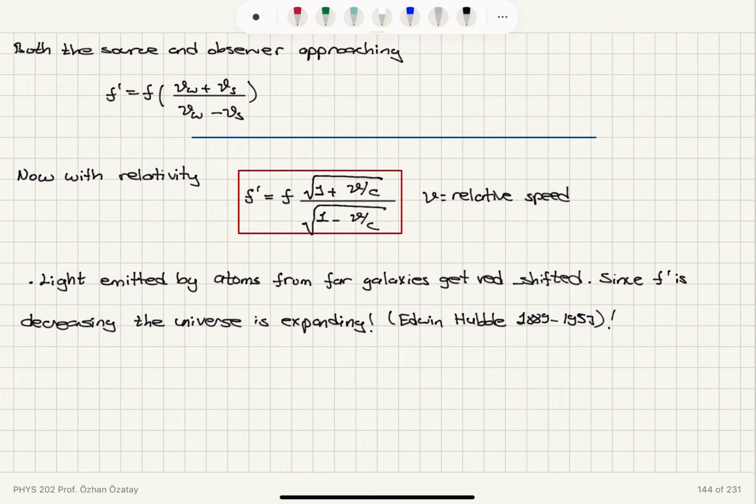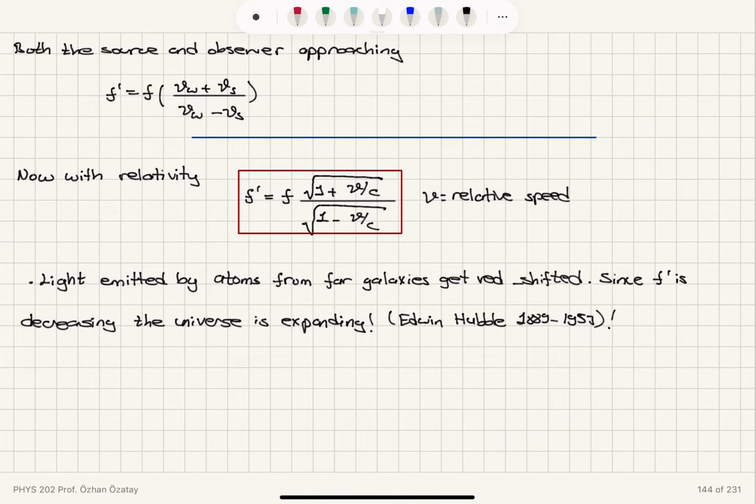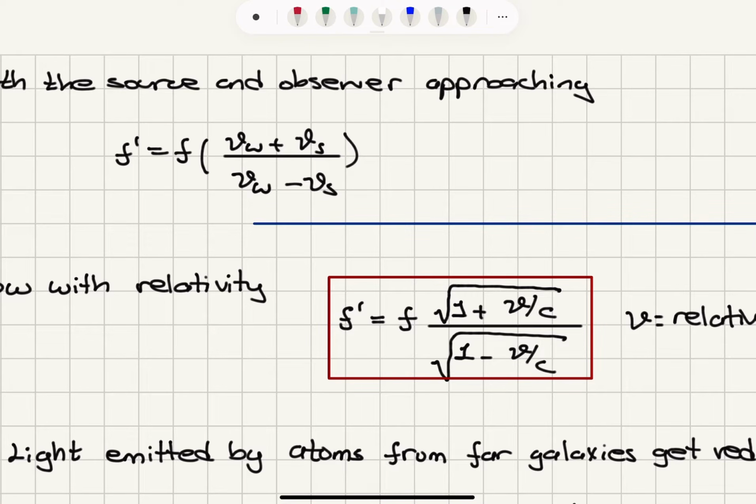Alright, so that was the source approaching an observer at rest and the observer approaching a source at rest. Now, when both the source and the observer are approaching each other, we will have the detected frequency to be f prime equals f times (vw plus v observer) divided by (vw minus v source).